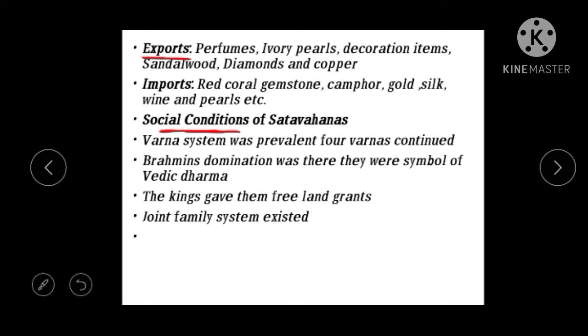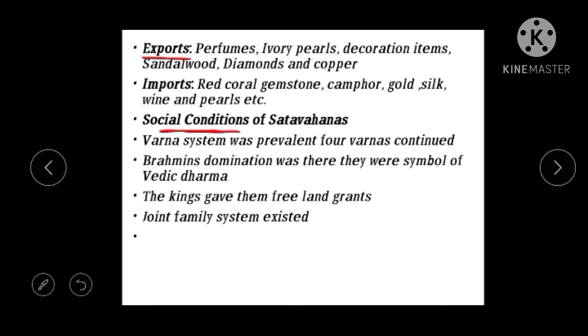Now the next, the Varna system. There was a Varna system prevalent, with the four Varnas: Brahmins, Kshatriyas, Vaishyas and Shudras. These four divisions of society, the Varna system, existed and continued during the period of the Satavahanas.